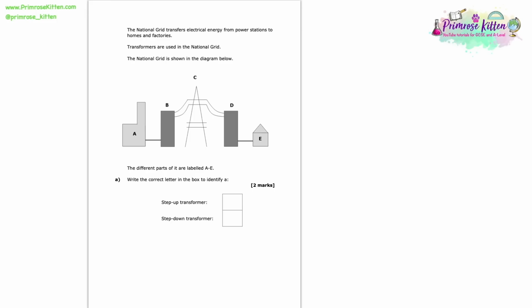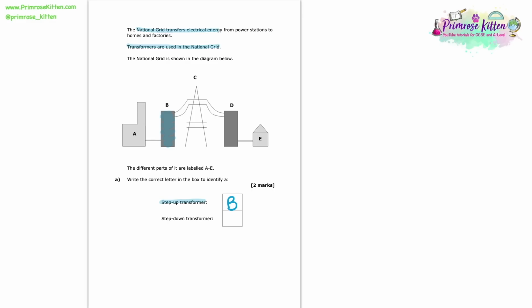The national grid transfers electrical energy from power stations to homes and factories. Transformers are used in the national grid, and the national grid is shown in the diagram below. The different parts of it are labelled A to E. Here we're asked to write the correct letter in the box to identify a step-up transformer. In this case, B is the step-up transformer.